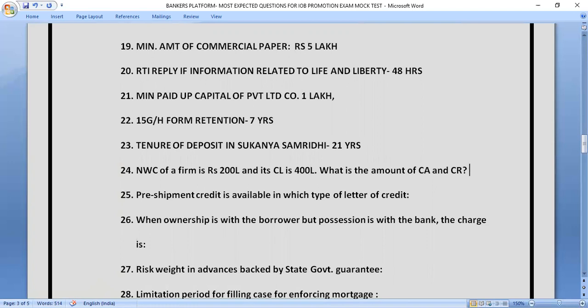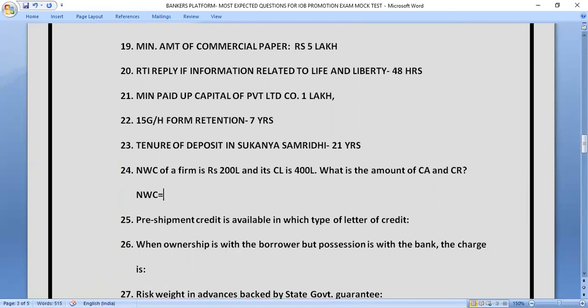So for solving this question, we have to see what is the formula for NWC, net working capital. Net working capital formula, as we know, is current asset minus current liability.